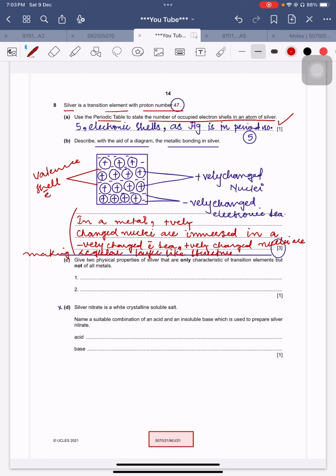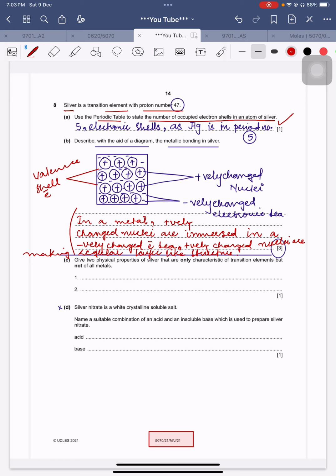So when there is a metal and electric current is passed through it, electric current is basically a flow of electrons. In that case, positively charged nuclei remain the same, whereas the previously present or old electrons are replaced by new electrons. Okay, so this is what happens in the case of a current.